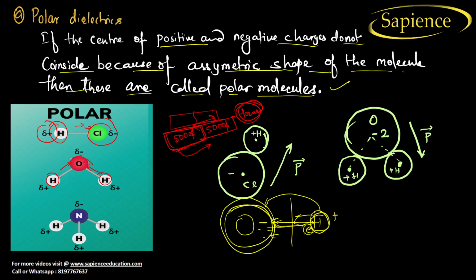So here also oxygen is powerful. Charge is being attracted toward the oxygen. So a partial negative charge is created, and a partial positive charge will be created. Now since equal and opposite charge is created, a dipole moment will be created, and the dipole moment is from negative to positive, right? So this is known as polar dielectrics, because here polarization happens, right?